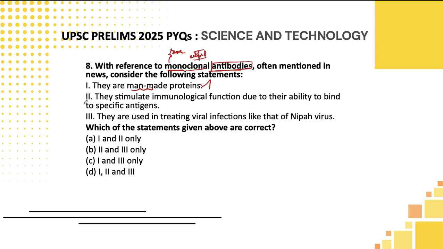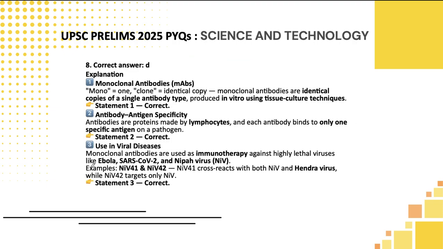So this is correct. They stimulate immunological function. Why are antibodies introduced? That will stimulate the immunity to fight against foreign bodies. That is correct, students. They are used in treating viral infections like Nipah virus. So this can be correct. Why am I telling? They are telling often mentioned in news. Last year Nipah virus was frequently in news, and this would have been used. Why? Because antibodies will usually be stimulated to fight against virus kind of diseases only. So all the three statements are correct. Hence the correct answer here will be option D, students.